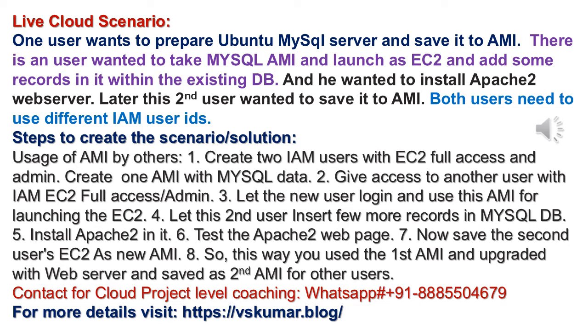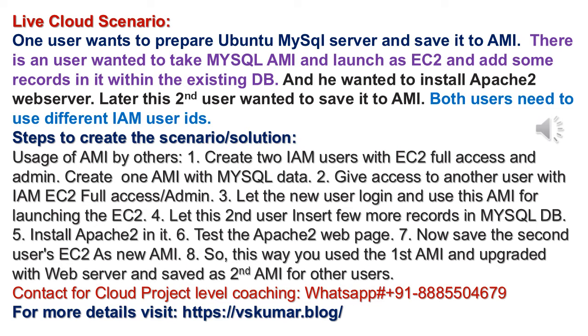Policies means EC2 full access and admin access you are going to give. With that, they will be able to do it because they don't need S3 here. They need only EC2 full access and admin access. That's all. Admin is to administer IAM roles. You use the AMI with the IAM user ID only, right? Not root user. Normally, IAM only.